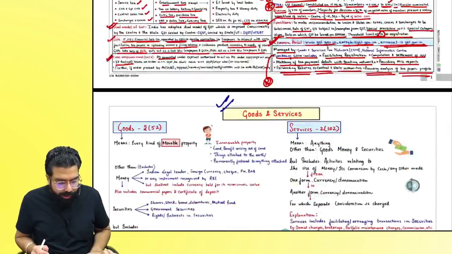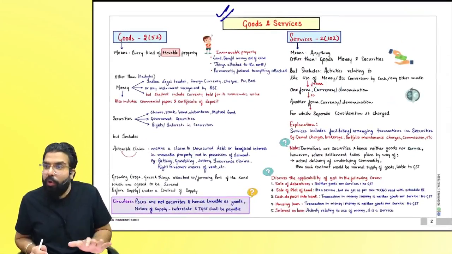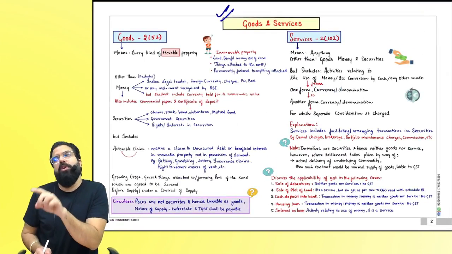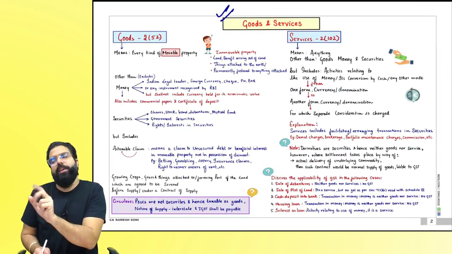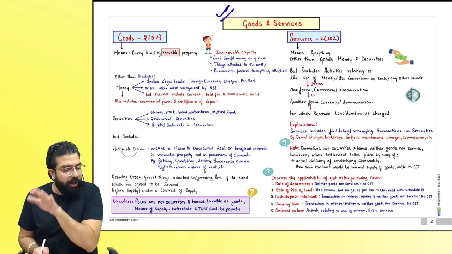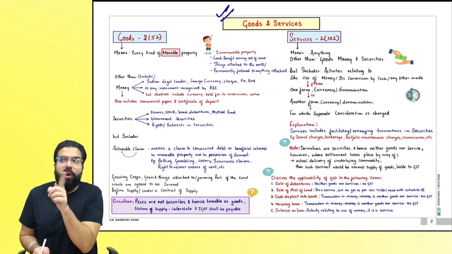Chalo Baba, let's go ahead and revise the next chart. The next chart is on goods or services. Sir, what is the importance of learning goods and service? Because only if something is falling in goods and service, GST can be levied on it. Because for GST to be charged, it has to be goods or service.